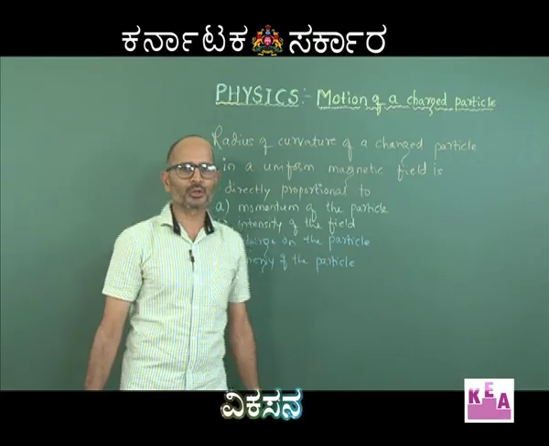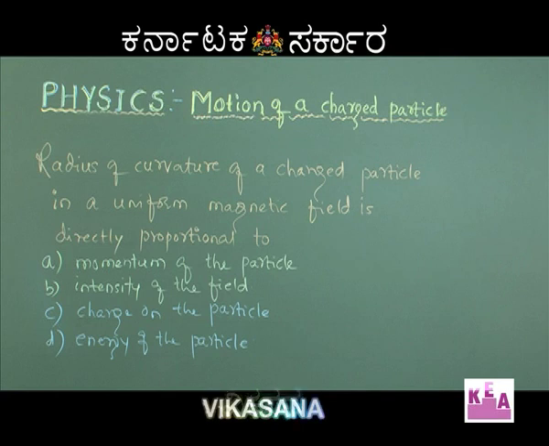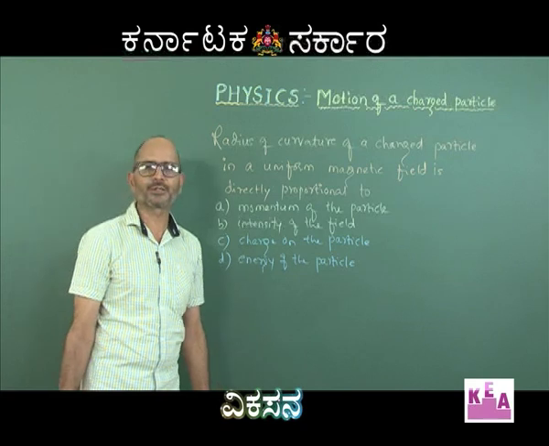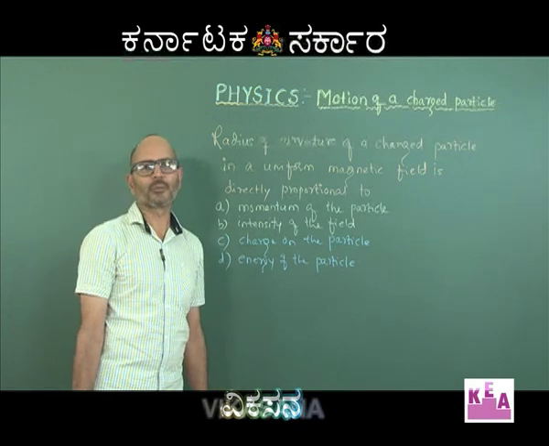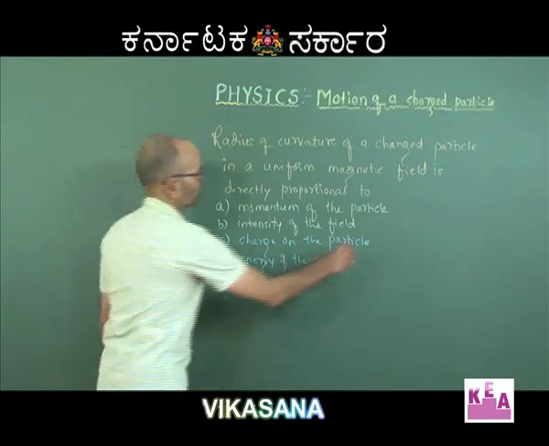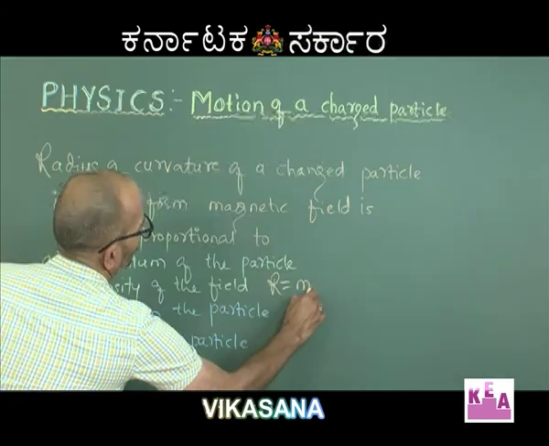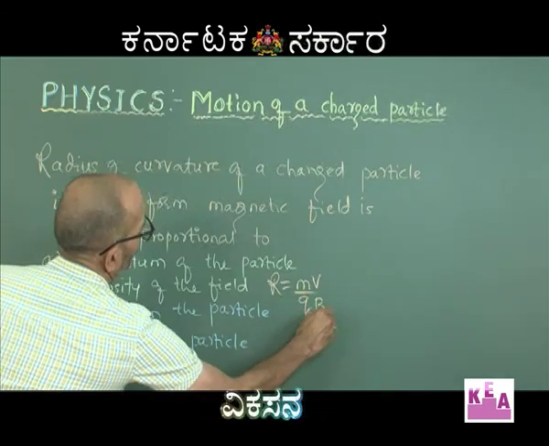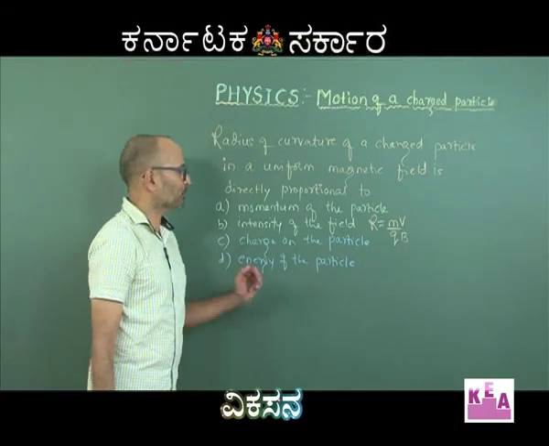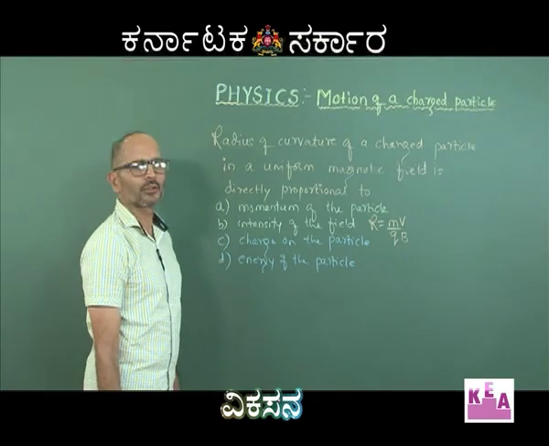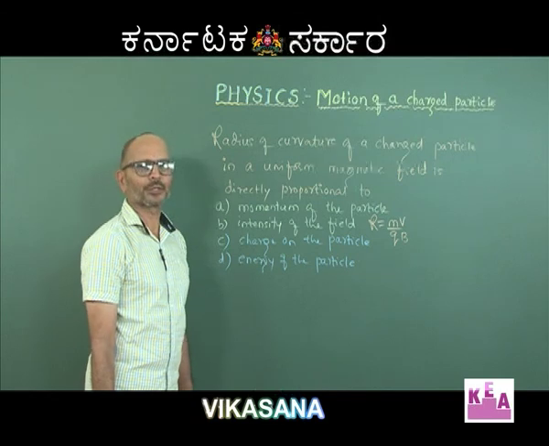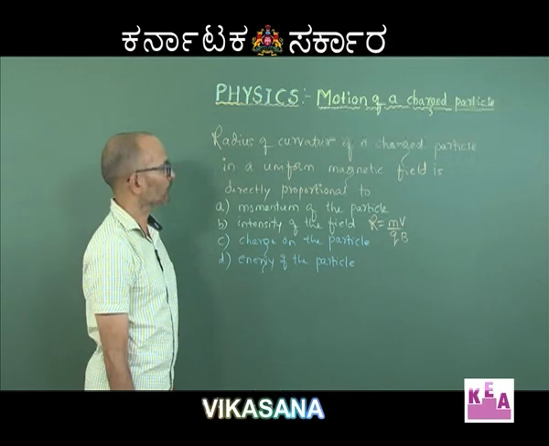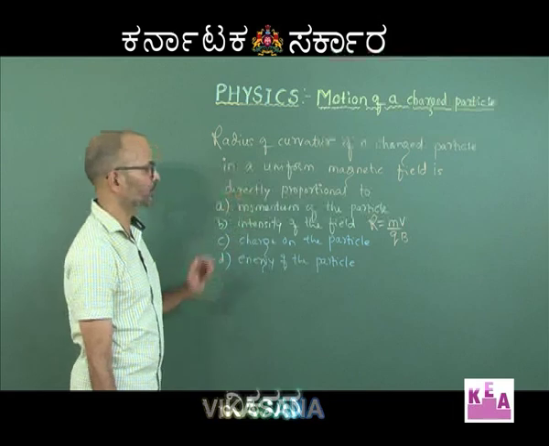So, one more theoretical question. Radius of curvature of a charged particle in a uniform magnetic field is directly proportional to what? See, in the previous problem we had written the expression for the radius of a charged particle moving in a magnetic field, and that was R is equal to mv by qB. So, this was the expression for the radius of curvature of the path described by a charged particle moving in a magnetic field. Now, if you just remember this, I think you can answer this question.